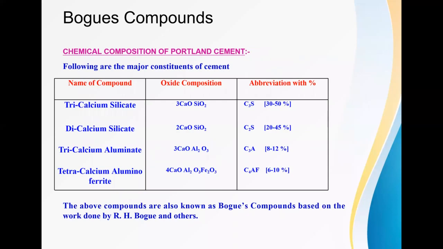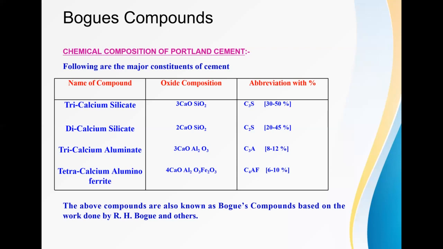Then what are the chemical compositions that are present in it? Let's see one by one. The chemical composition of Portland cement is, first, tricalcium silicate. That means 3CaO SiO2 is the oxide composition and we abbreviate it as C3S. This is a major compound present in the cement, and about 30 to 50% of it is available in cement.